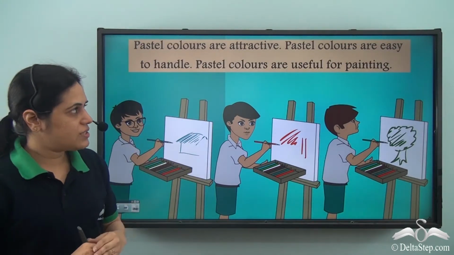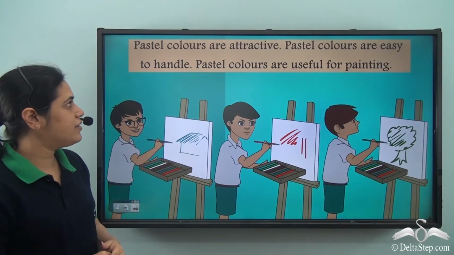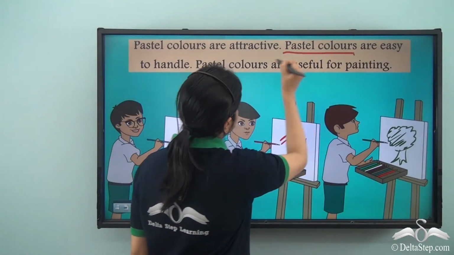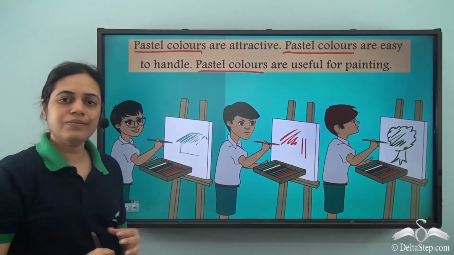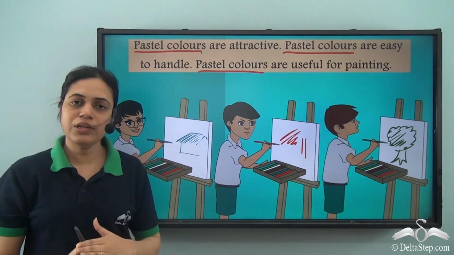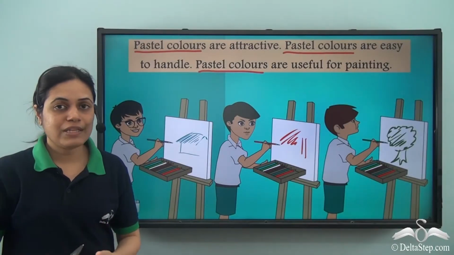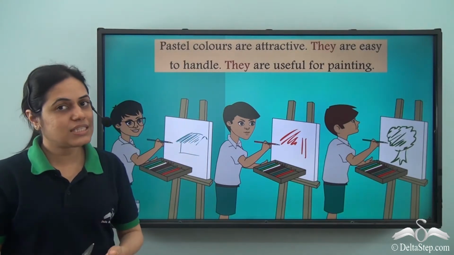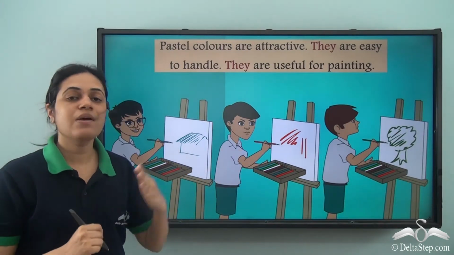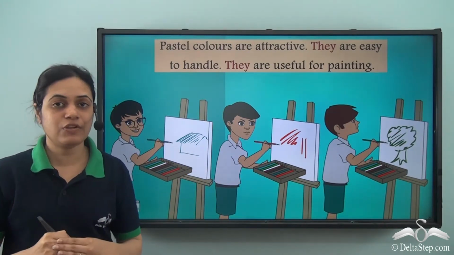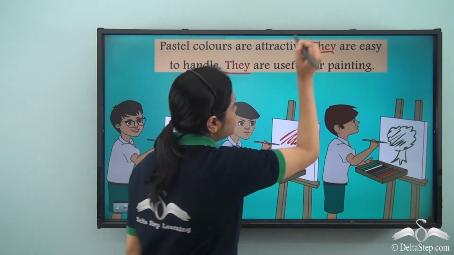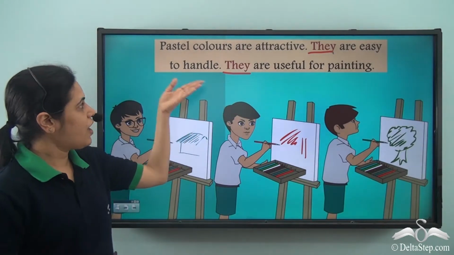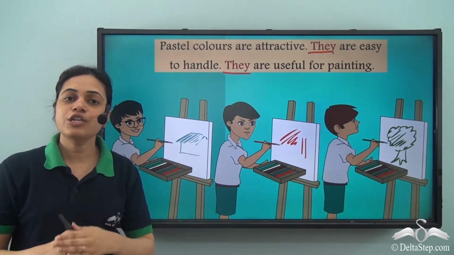Pastel colors are attractive. Pastel colors are easy to handle. Pastel colors are useful for painting. Now pastel colors, this noun is repeated and it is plural. For non-living thing, plural, the pronoun used is they. So it is the same as what we use for these boys. So what we use for the masculine gender, the same pronoun is used for neuter gender as well. These colors. So they are easy to handle. They are useful for painting.